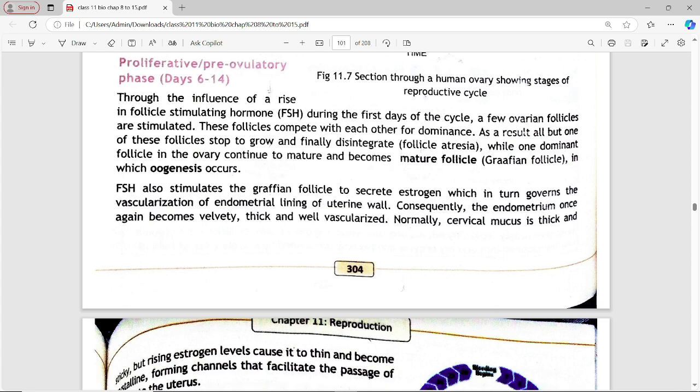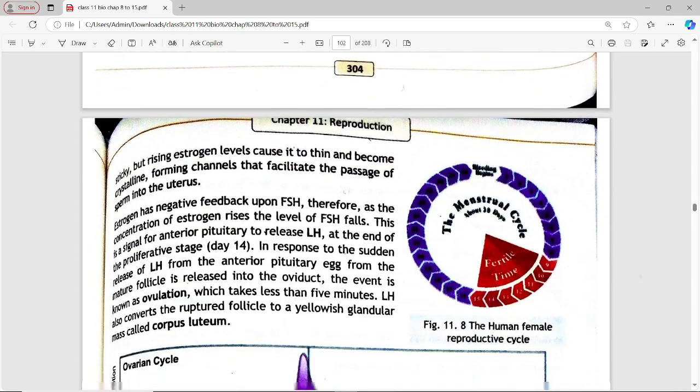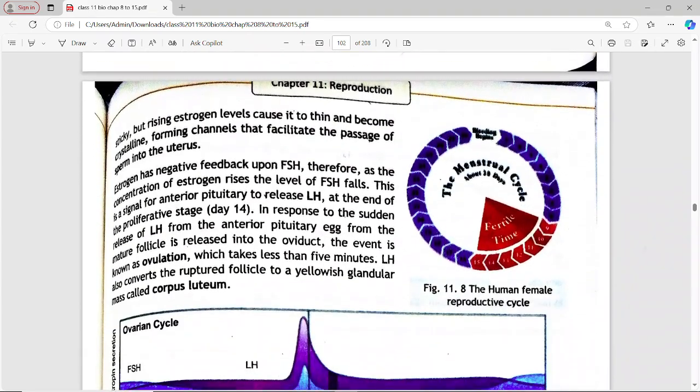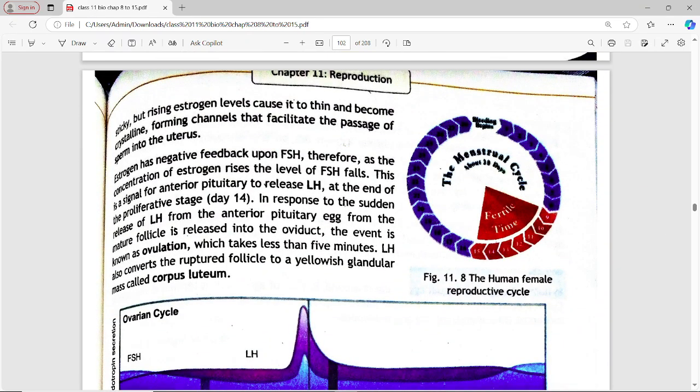Normally, cervical mucus is thick and sticky, but rising estrogen levels cause it to become crystalline, forming channels that facilitate passage of sperm to the uterus. Estrogen has negative feedback upon FSH, follicle stimulating hormone. Therefore, as the concentration of estrogen rises, the level of FSH falls. This is a signal for the anterior pituitary to release LH at the end of the proliferative stage.